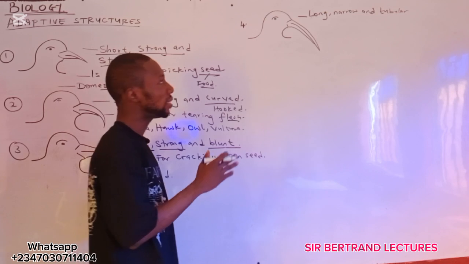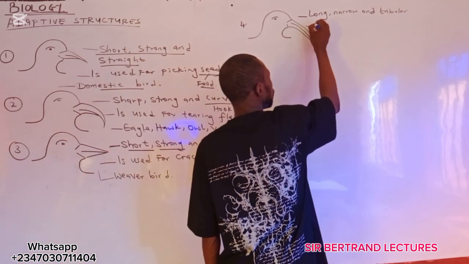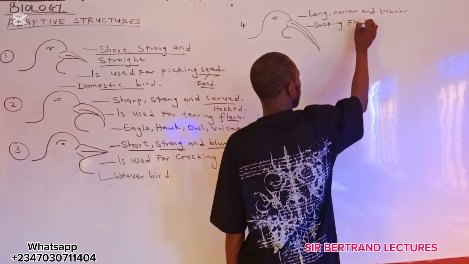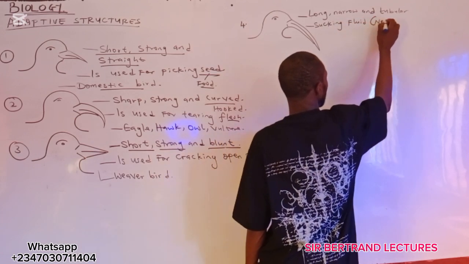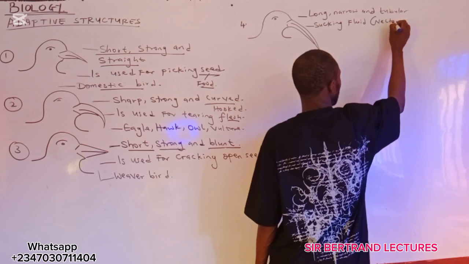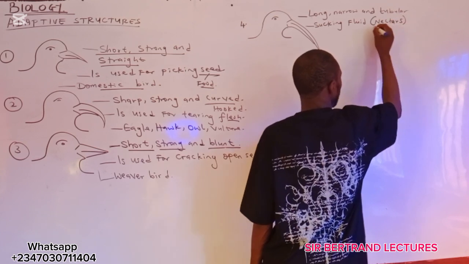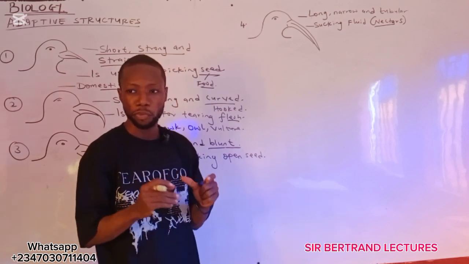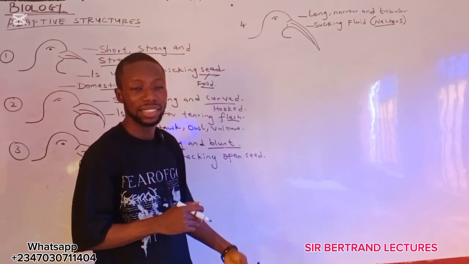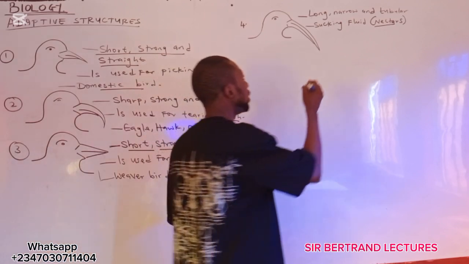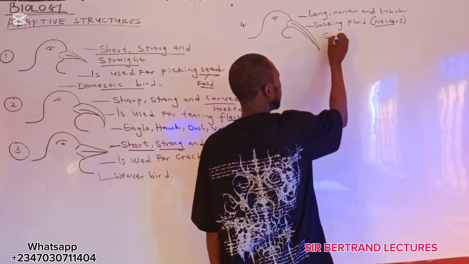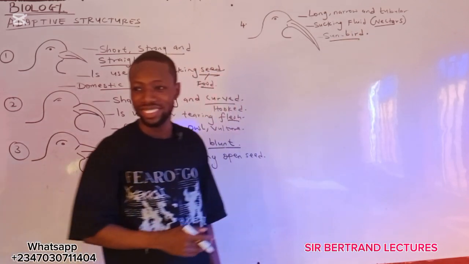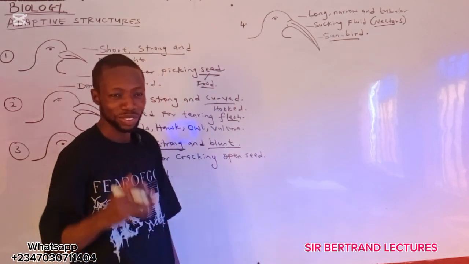Long, narrow, and tubular. The beak is used for sucking fluid, such as nectars of flower. They use this long, narrow, and tubular beak to suck fluid, such as nectars of flower. Then this beak is seen in sunbird. Have you seen this before? It's seen in sunbird.